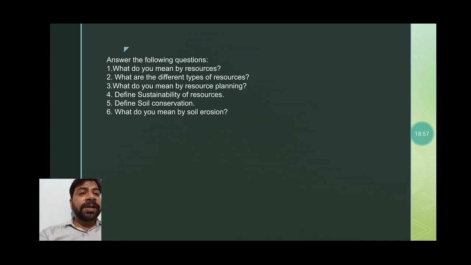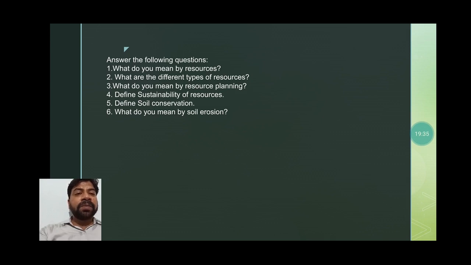What do you mean by resource planning? So identification, then matching the skill and the institution, and matching it with the country's development, that is resource planning. Sustainability of resources, we already discussed. Sustainability of resources means using the resources judiciously, so that our development will also take place and our future will not be compromised. Soil conservation. What is soil conservation? Soil conservation is the process in which we try to conserve the soil by practicing various methods like contour plowing, shelter belts, then terrace farming.